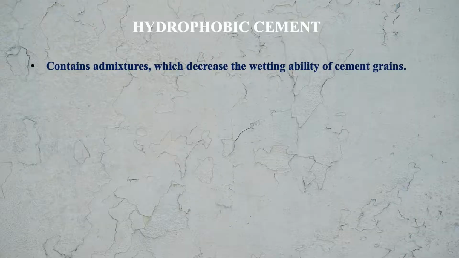Now the next type of cement that we see is hydrophobic cement. Hydrophobic cement contains admixtures which decrease the wetting ability of cement grains. If the cement grains come in contact with moisture, the moisture will not have much effect, because the wetting ability of the cement grains is decreased.